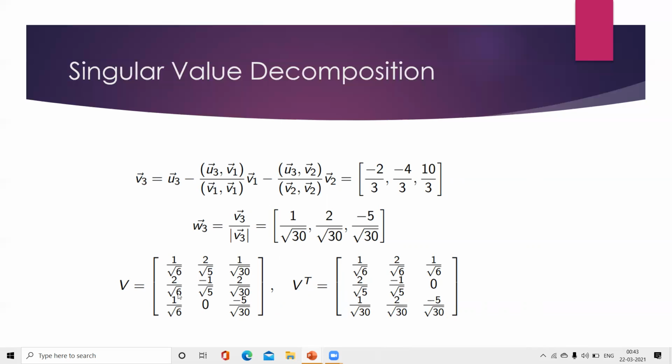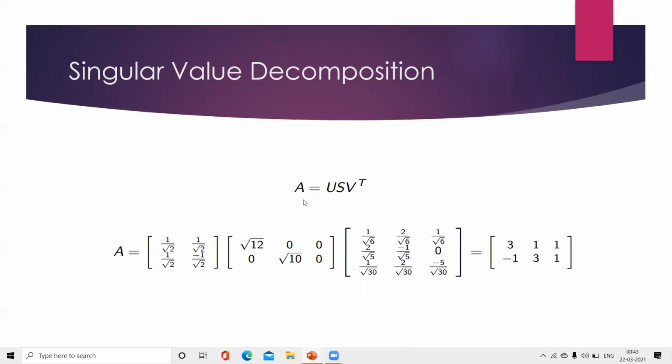Let's see the second one. Here the first element in the second row is the first element in the second column. The second element in the second row is the second element in the second column. The third element in the second row is the third element in the second column. Similarly, we can see row 3 changes to column 3, that is, row changes to column.